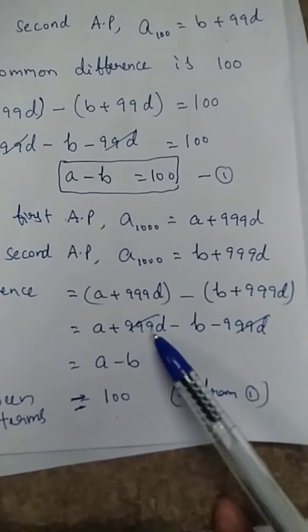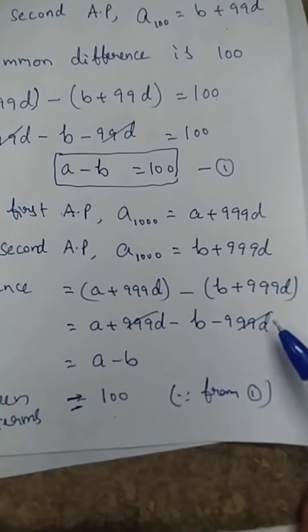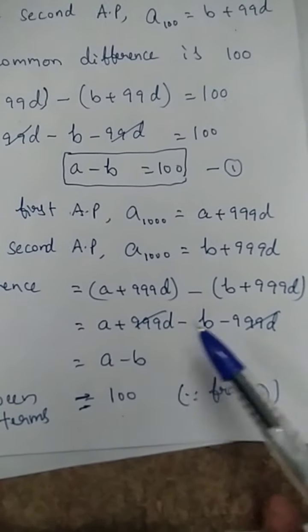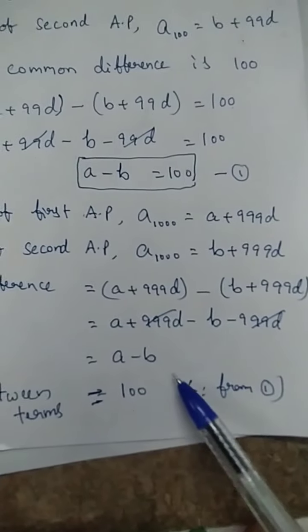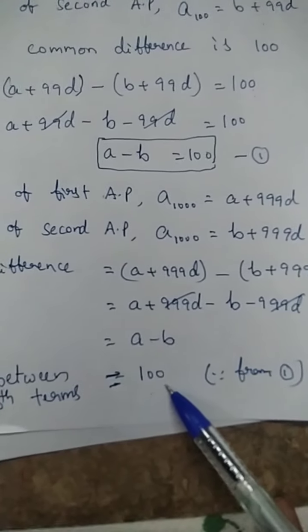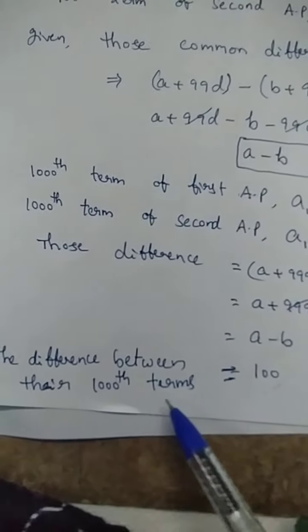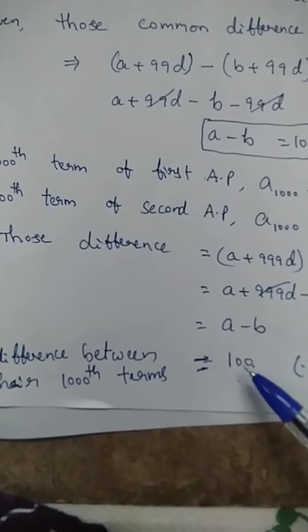Open the brackets: A plus 999D minus B minus 999D. Minus 999D and plus 999D cancel. A minus B. From the first equation, A minus B is equal to 100. Then automatically the difference between their 1000th terms is also 100.